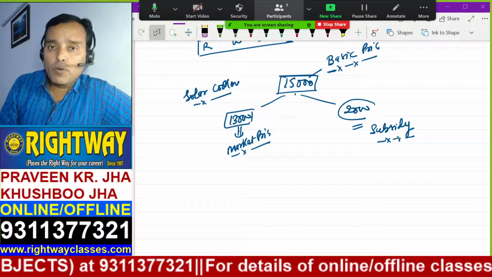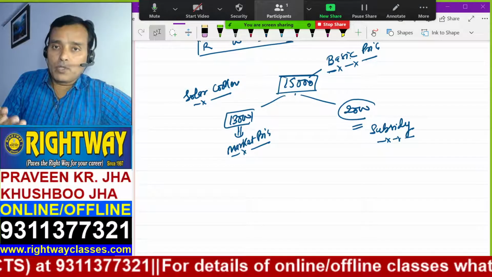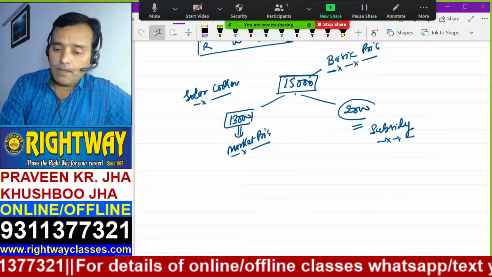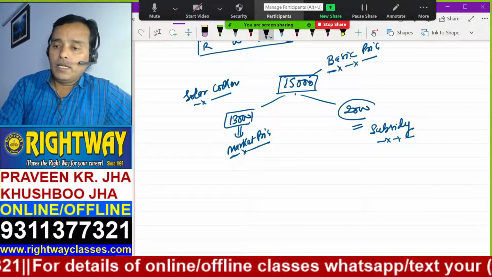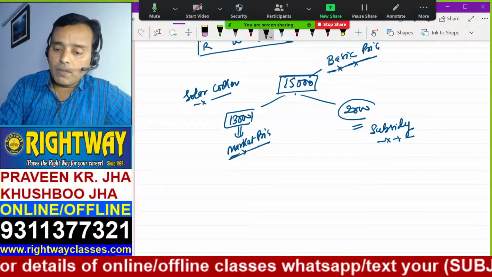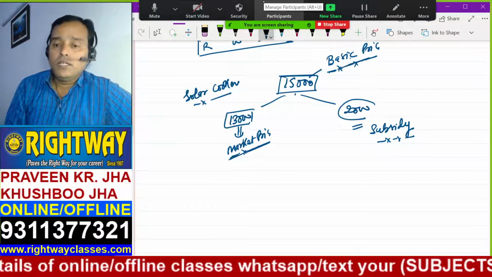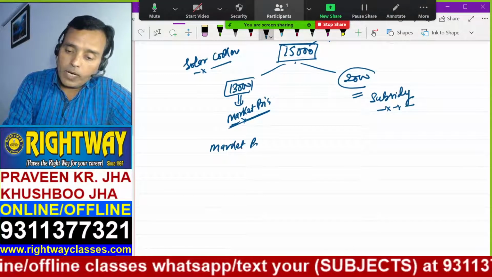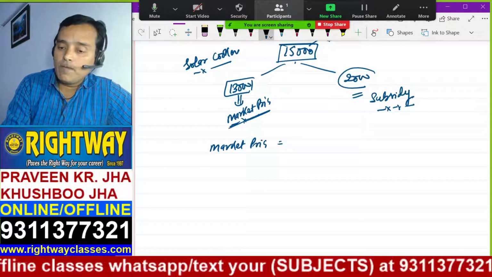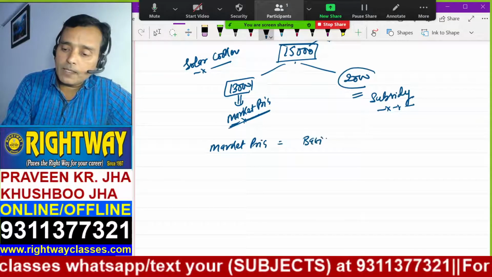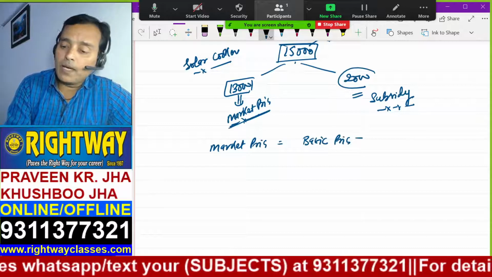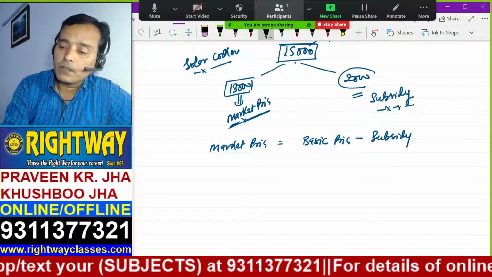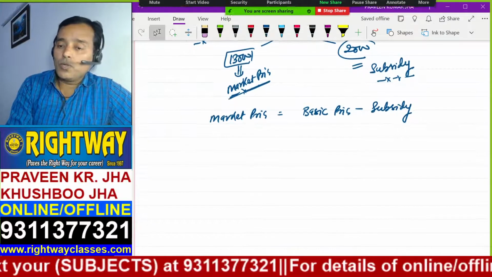Whenever the government wants to promote any product, it gives a subsidy on that. So subsidy makes the market price lesser. Here the basic price is more and the market price is less. So in this case, market price equals basic price minus subsidy. You can ask me, sir, which is correct?